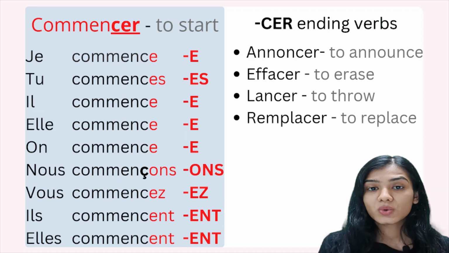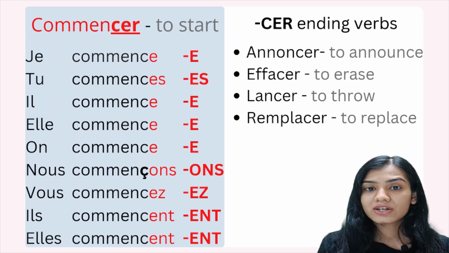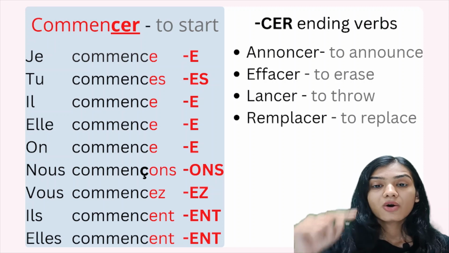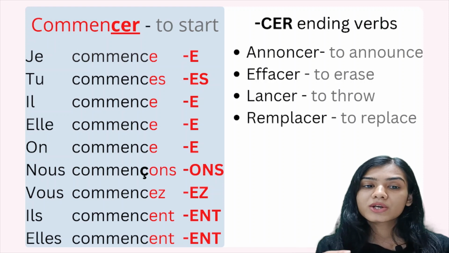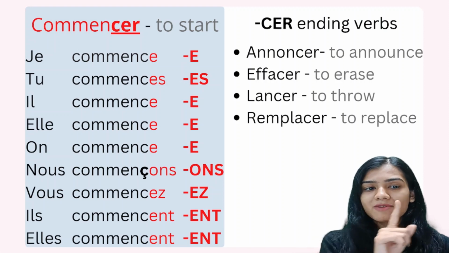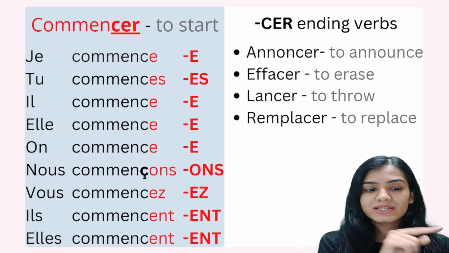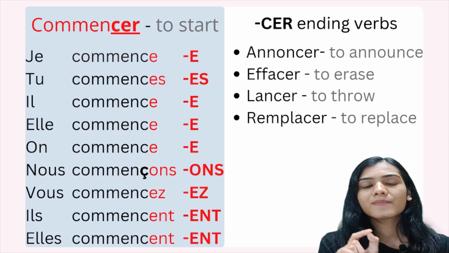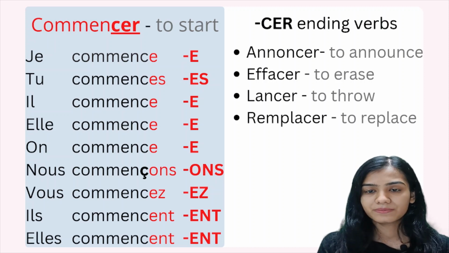Annoncer, to announce. Effacer, to erase. Lancer, to throw. And remplacer, to replace. All these verbs are also going to be conjugated just the same way how we are going to conjugate commencer. In case of nous, we are going to add an accent to C.